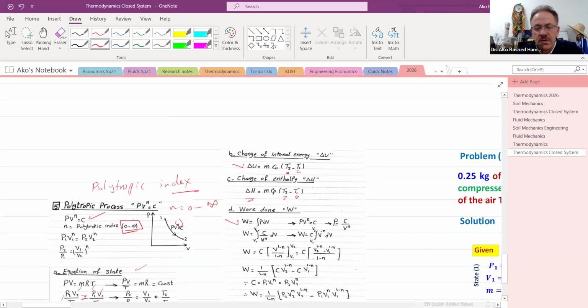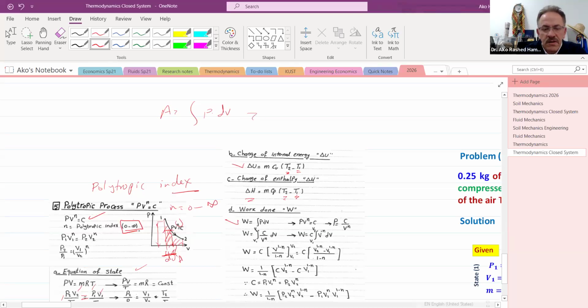The work is equal to the area under the curve. When you need to find the area, you have to multiply this distance by this distance, so we have to multiply P by delta V.